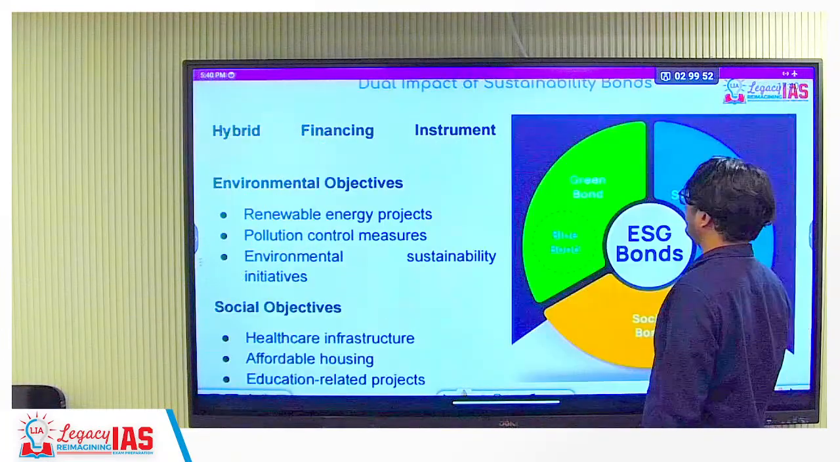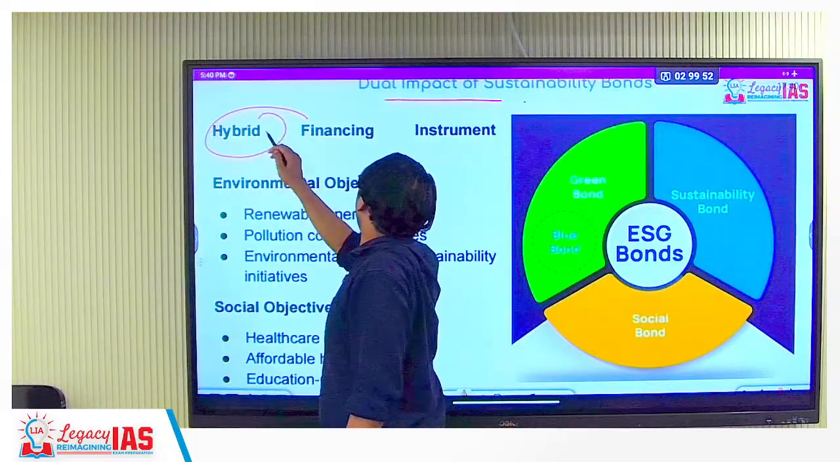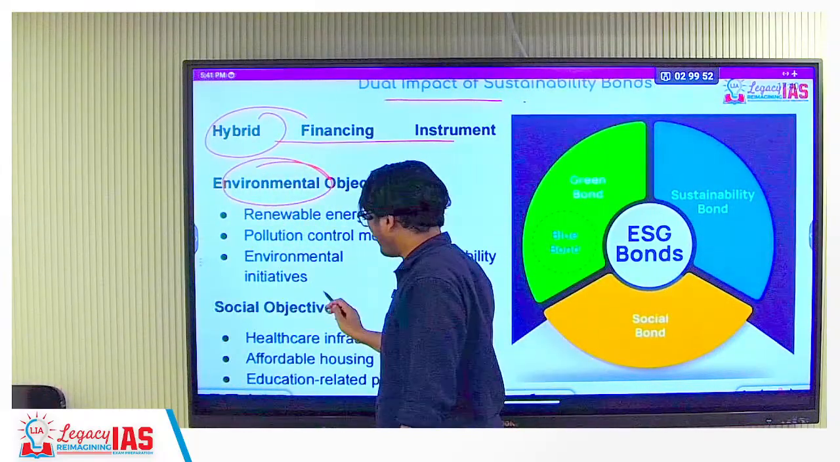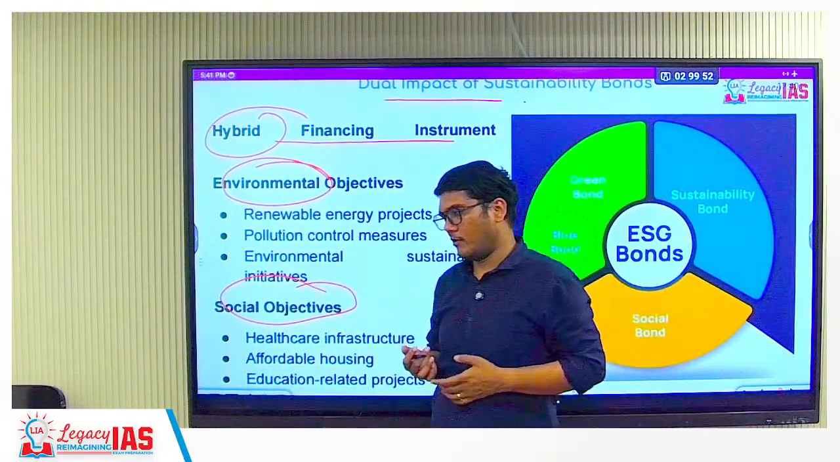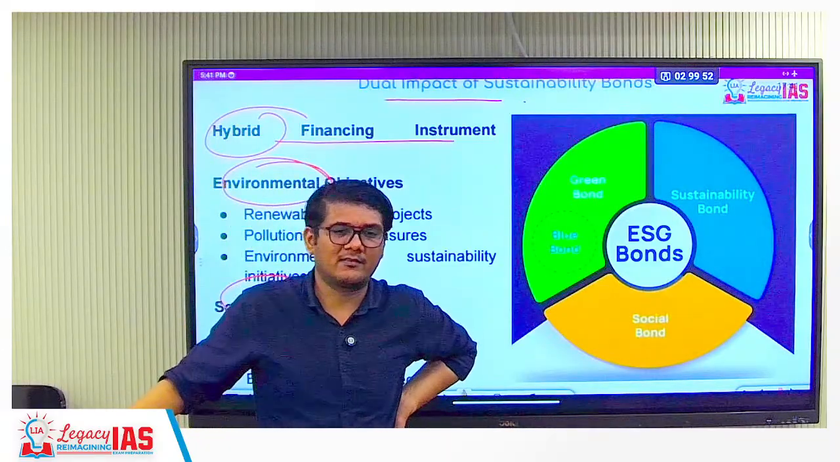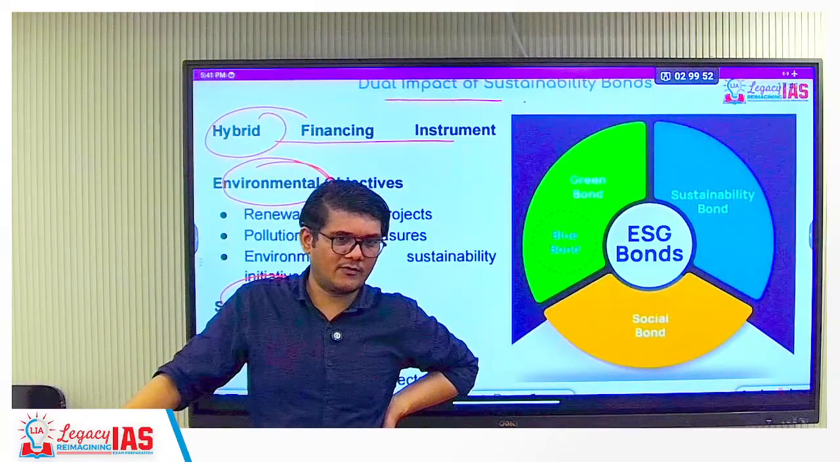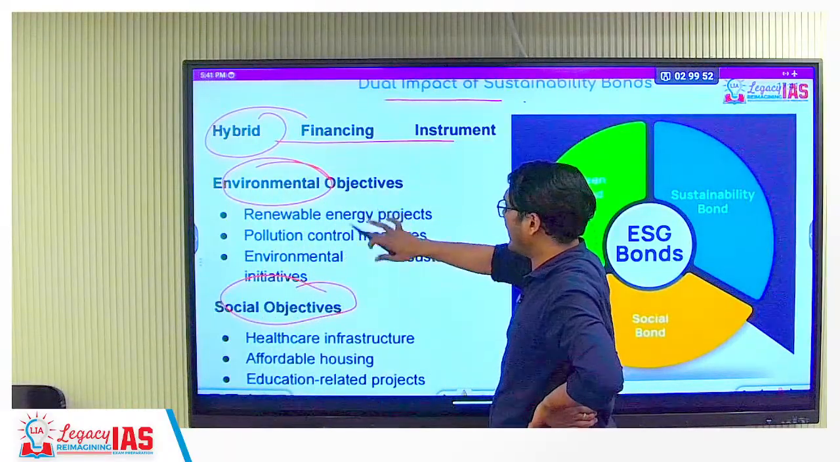Yes, this is done. Dual impact of sustainability bond. Why? Because it is a hybrid financing instrument. Why? Because environmental objectives plus social objectives. Now remember here, first of all, these are not two separate things. If you are working for the environment, you can say you are working for society as well. So that is why it may have a lot of overlap.